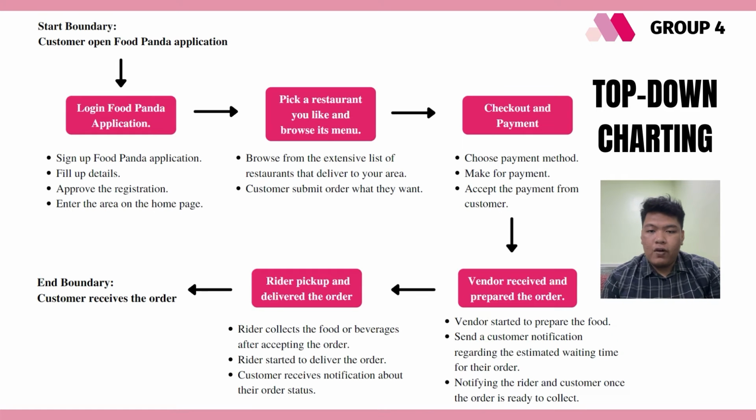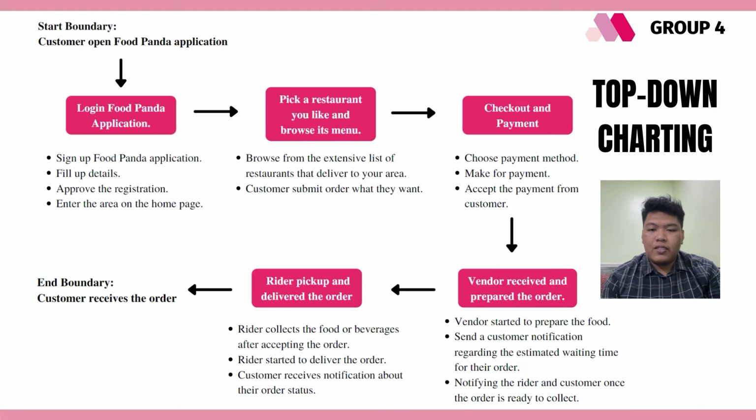The next sub-process is picking a restaurant that customers like and browsing its menu. The activities involved are browsing from the extensive list of restaurants that deliver to the customer's area, and after that, customers submit the order that they have chosen. Furthermore, there is checkout and payment, which can be broken into several activities: choose payment method, make payment, and accept the payment from the customer.